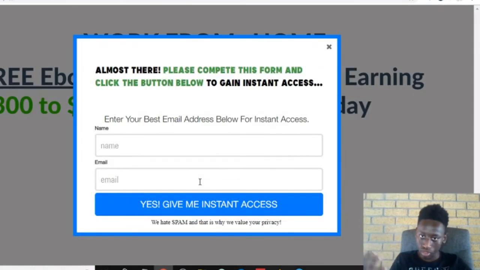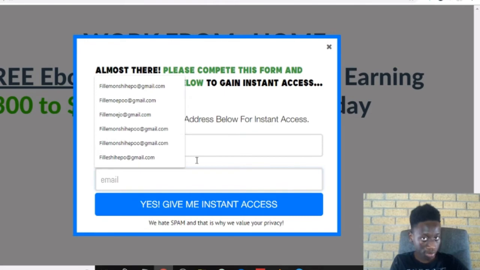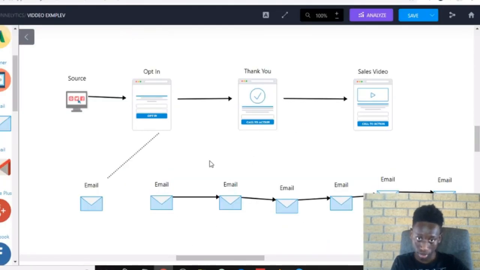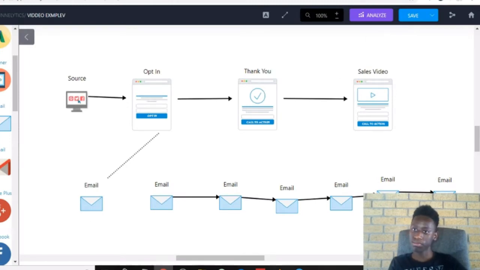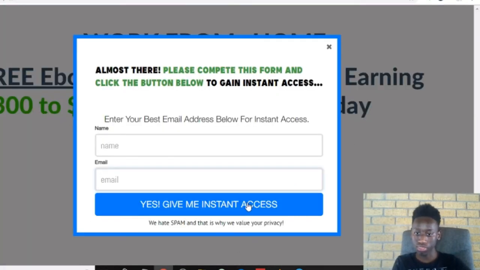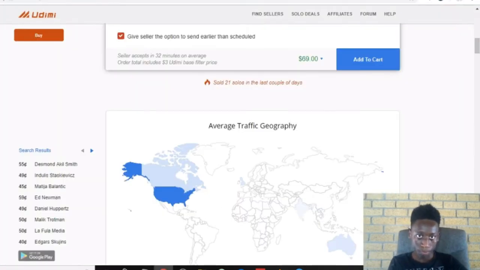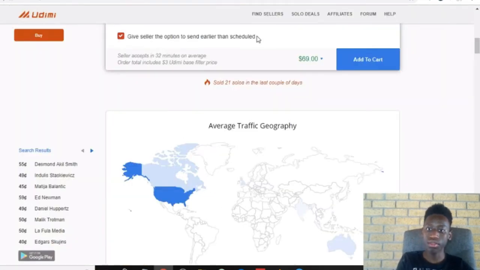So they get a pop-up. They put in their name and email, just like I explained here. And then they go through the email sequence, but then they go to the thank you page. The thank you page is where to promote.